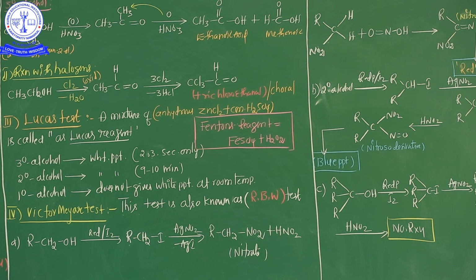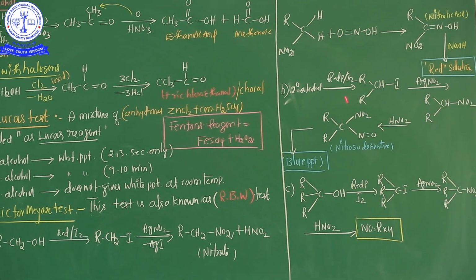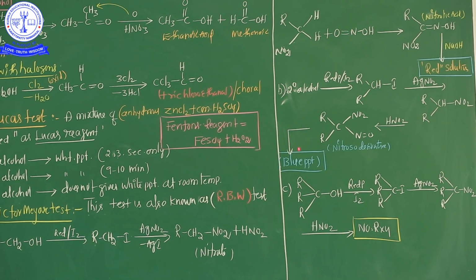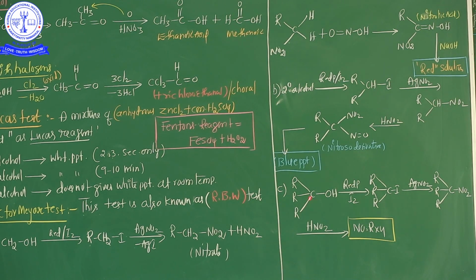It's clear, ma? After that, 2 degree alcohol. The same process goes on here. This is the 2 degree alcohol, I have not mentioned it in the equation. 2 degree alcohol combines with red phosphorus and iodine, same concept. R2CHI, 2 degree alkyl iodide, is formed. After that, this compound is treated with silver nitrite, AgNO2, then the 2 degree nitroalkane is formed.